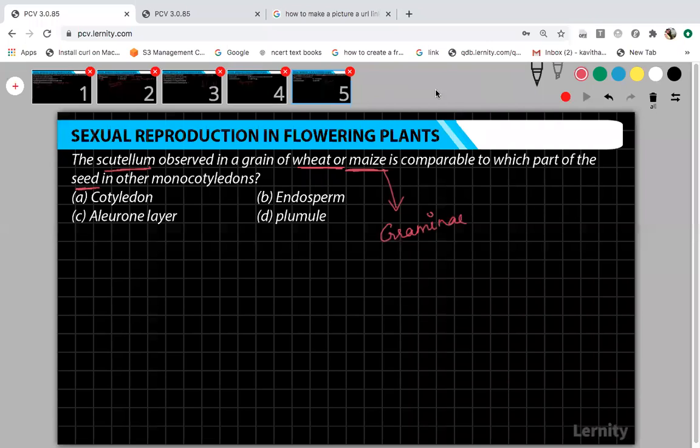And that is comparable to which part? It is not comparable to endosperm, right? It is not comparable to the aleurone layer. That is a different protein layer. Plumule is not the correct answer. The correct answer is A, cotyledon, right?